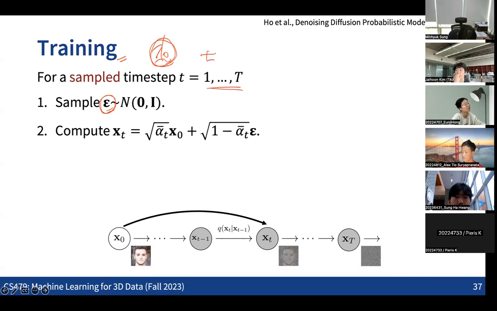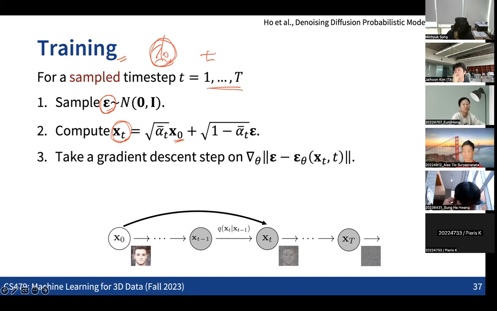Then we compute the xt, which jumps from the x0 to the xt by adding the small Gaussian noise. Then we train our neural net in a way that the epsilon predicted by the neural net, given the xt and the time step t, is minimized against the noise that we sampled. That's what we are going to do in the training time.